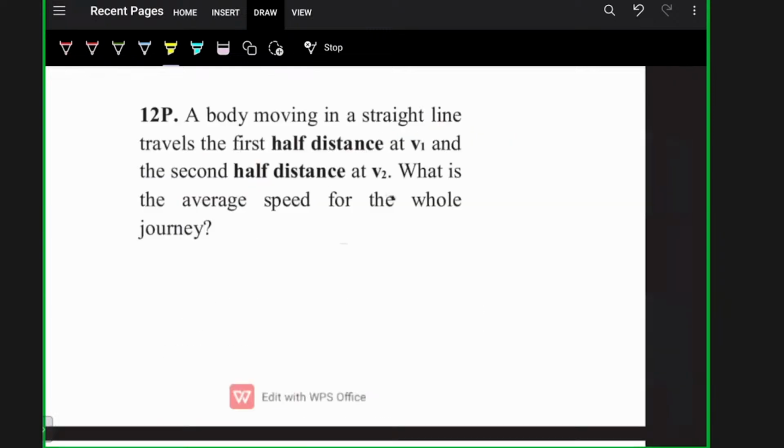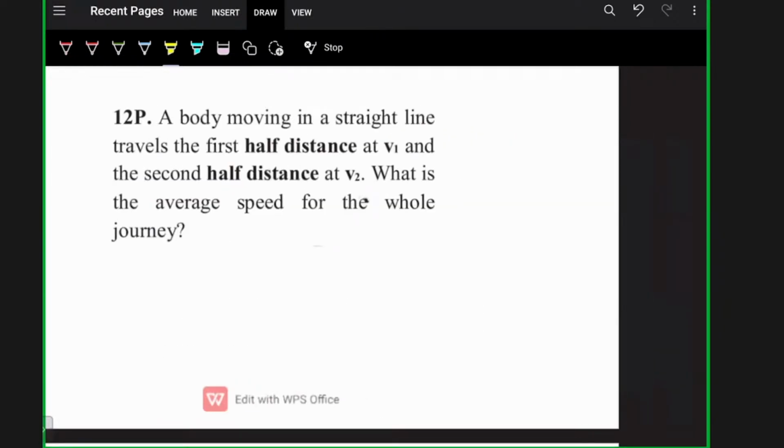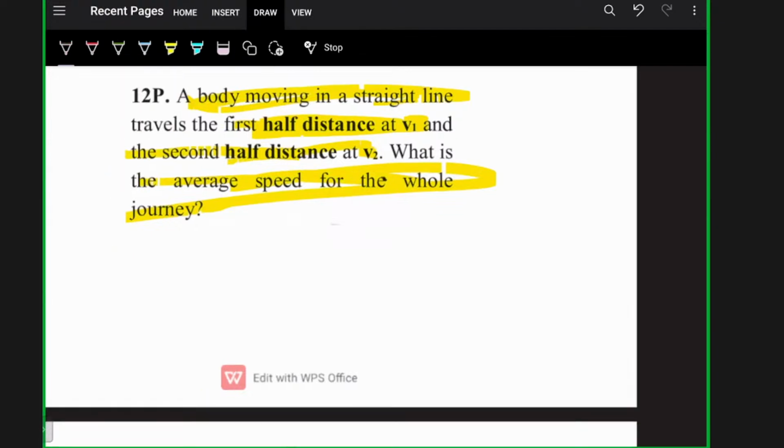So the question says a body moving in a straight line travels the first half distance at v1 and the second half distance at v2. What is the average speed for the whole journey? So suppose the body moves from A to B. It's a straight line.